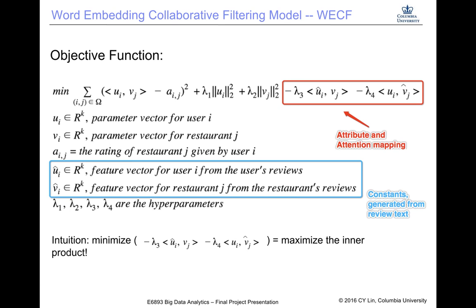This can be interpreted as we try to fit the latent parameter vector of user i with the consideration of how the item behaves on each aspect. We implement this model in Python.